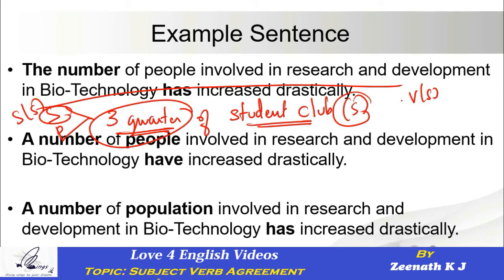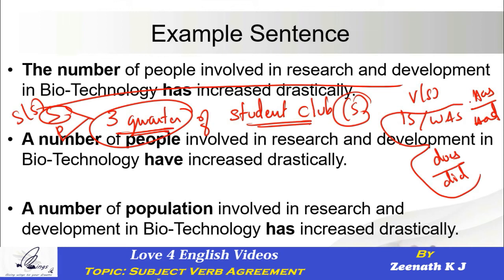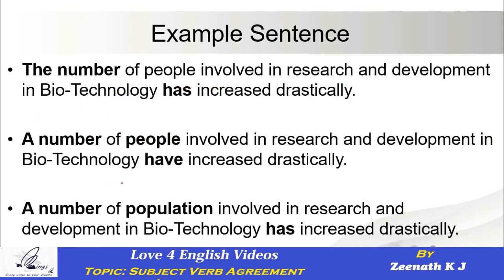So whatever you have to write, the 3/4 of student club is, or maybe was, or maybe has, or maybe had, or maybe does, or maybe did. Apart from these 6 helping verbs, you'll not be able to use any other helping verbs for sure. That's exactly the lesson we have learned from this. Now let's go to Avatar 3. In fact, the one we spoke about just now will be the same, which is called Avatar 3 here. Look at the sentence.